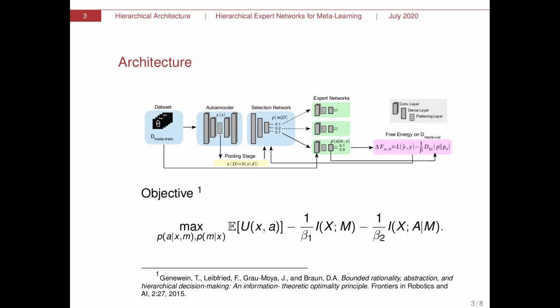And we tackle this problem in the following way. We devise a hierarchical system that uses a latent representation of a training data set found in several ways. For example, for pictures, we use an autoencoder and the latent representation. Then we feed this latent representation into a selection network, which picks one of the expert networks that are usually very small and also have a decision